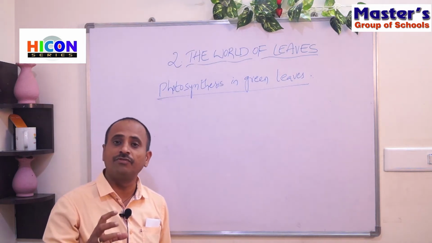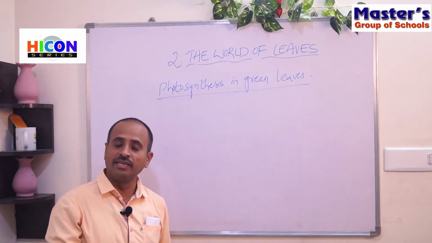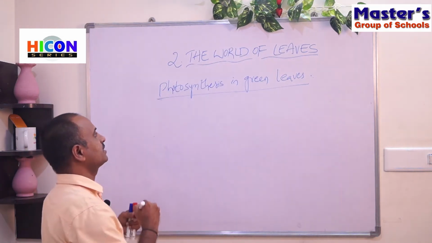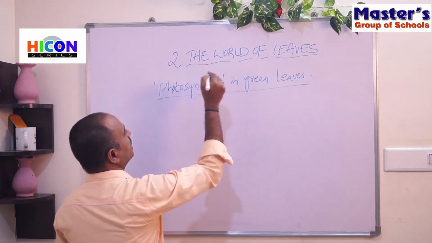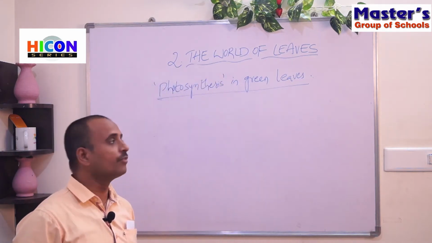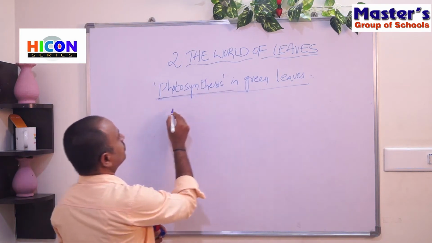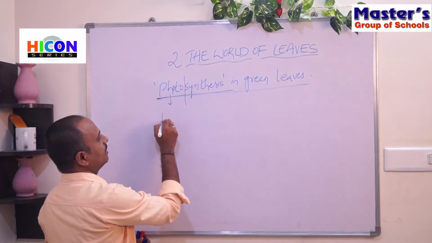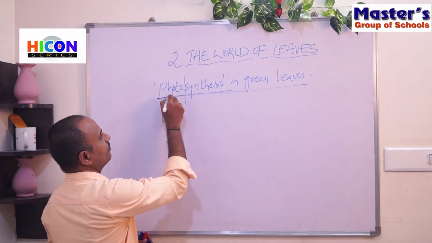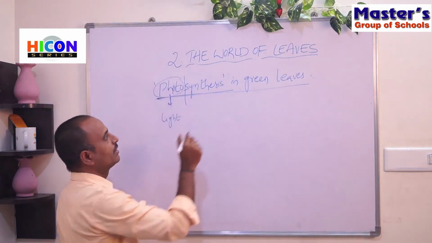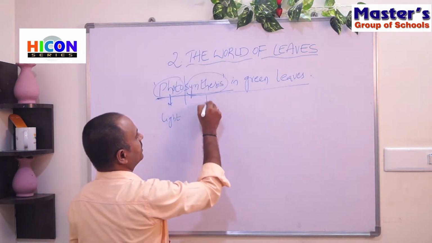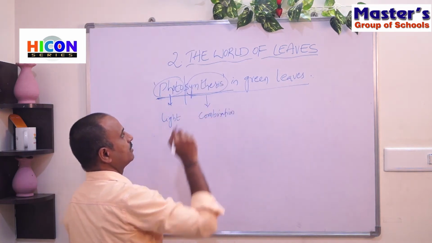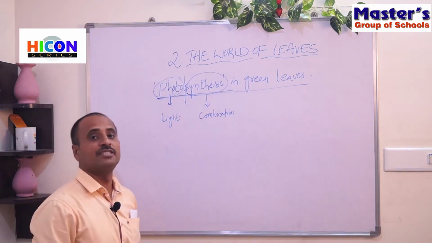The preparation of food by the leaves by using chlorophyll is called photosynthesis. So the process in which the leaves prepare their food by using chlorophyll is called photosynthesis. In the word photosynthesis, the word photo means light, and the word synthesis means combination. Photo means light, that means sunlight.